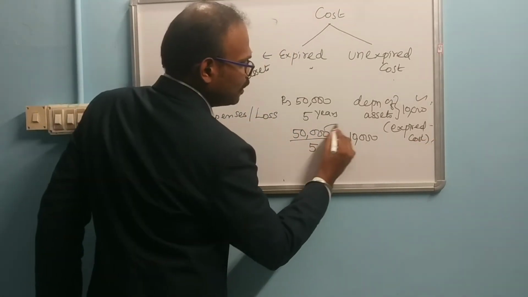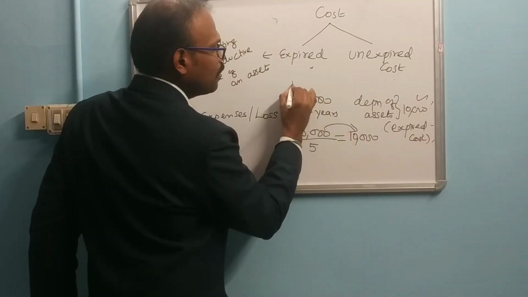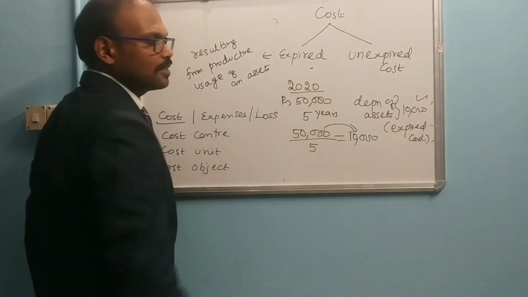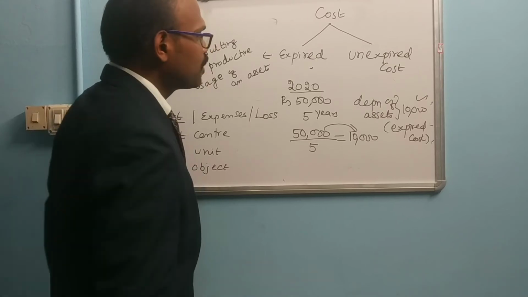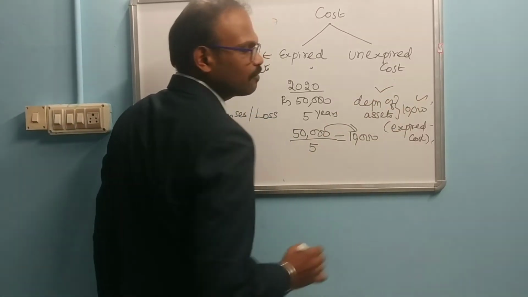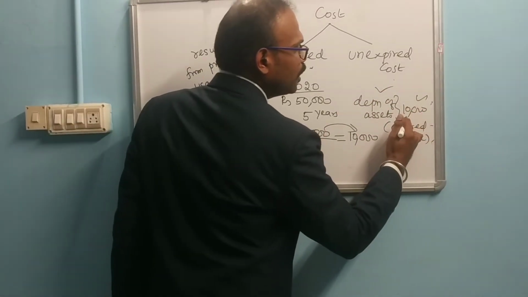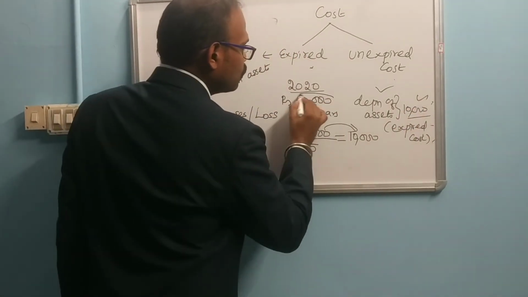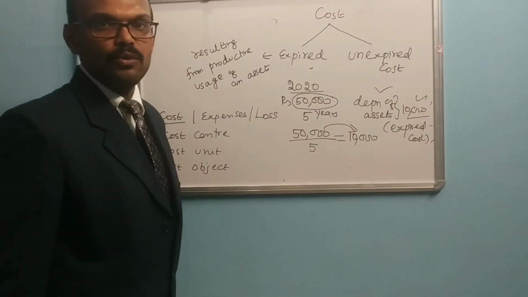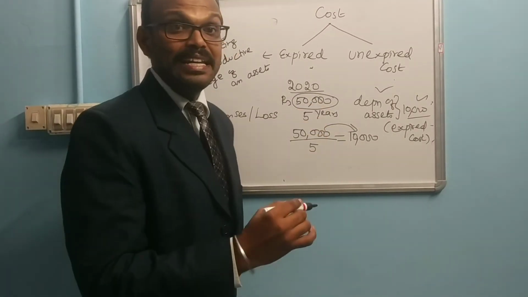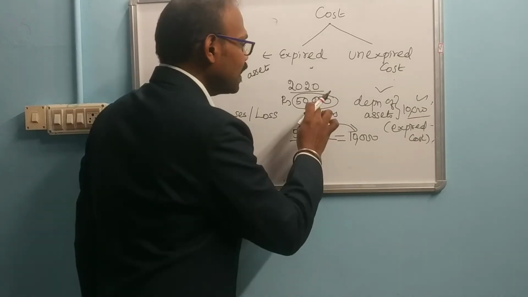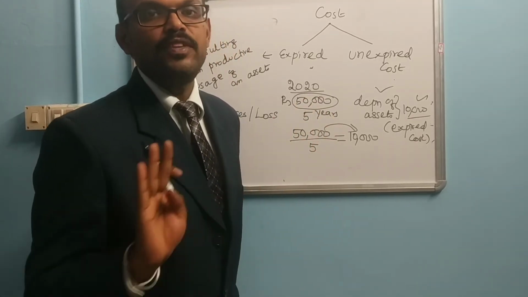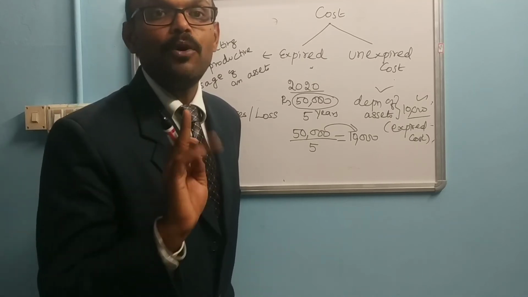For example, you have purchased this equipment in 2020. While preparing the cost of that particular product, you are going to take only this 10,000 rupees. You are not going to take these 50,000 rupees. So whatever amount you spend as capital expenditure will not come under the calculation of the cost of the product. It is a very important one.